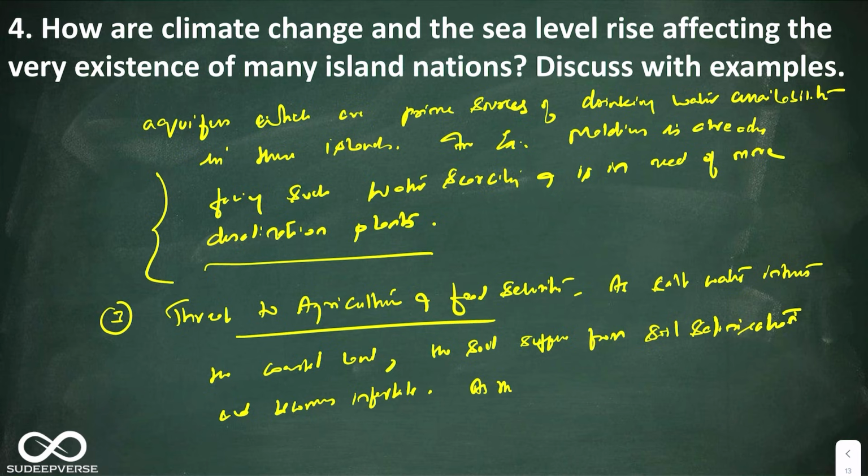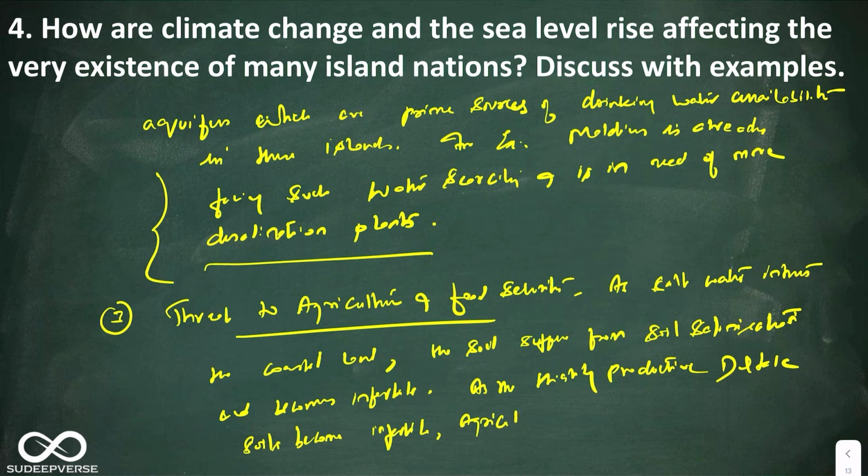As the highly productive deltaic soils become infertile, agricultural production drops and food security is threatened.